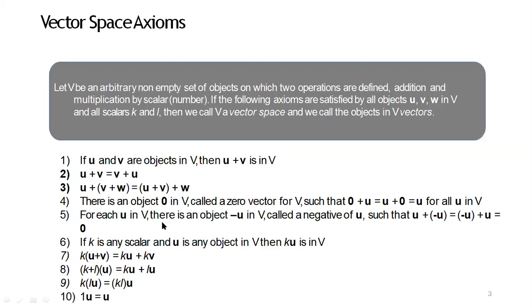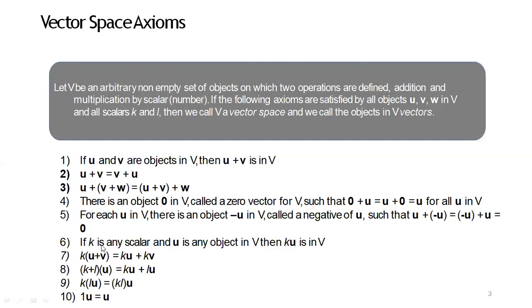For each U in V, there exists a negative vector minus U in V such that U plus minus U is equal to minus U plus U is equal to 0. These five properties are with respect to vector addition. Therefore, now we say that V plus is an abelian group.